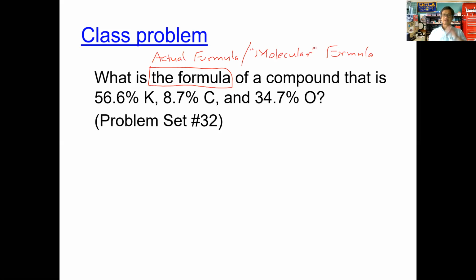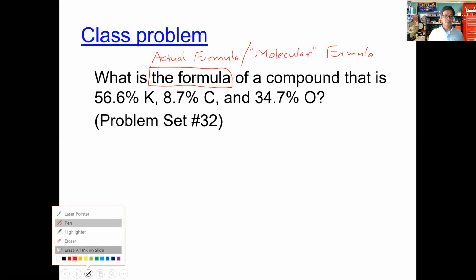The molecular formula for this compound. Okay. So go ahead, take roughly 5 minutes to get this done, and then I'll work this one out for you. Okay, so go ahead and get that done, and let's see what you come up with. Okay, let's go ahead and take a look at this problem here, and let's work this out together. Let me go ahead and clear this out.